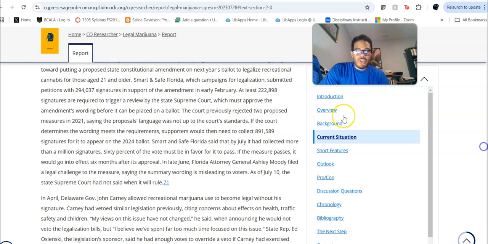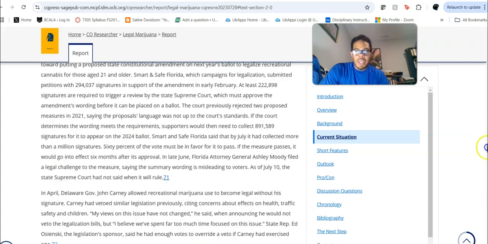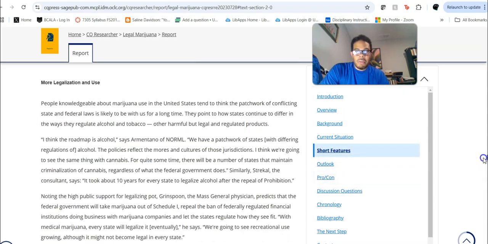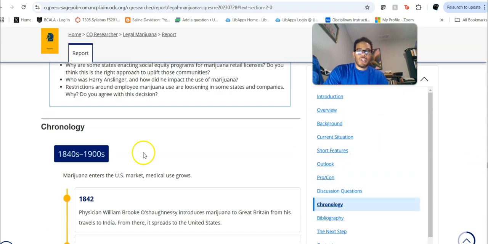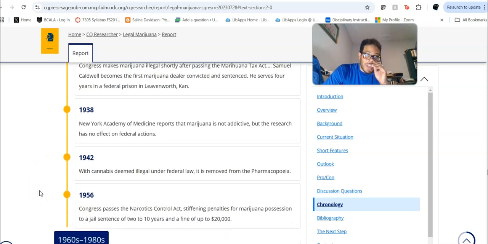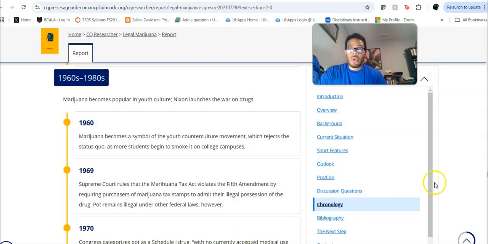As you can see, as you scroll down, this is going to auto update here. So now I'm in the current situation right there. And then as I keep scrolling down, short features, pros and cons, etc., etc. You get chronology, all the good stuff here. So you got a little timeline. A lot of good information comes directly from the report, but here is the moneymaker for CQ Researcher. Here's why you want to have CQ Researcher in your toolbox.